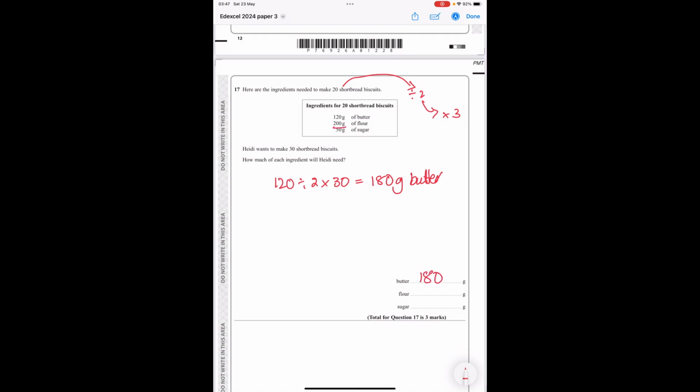For the flour, it's going to be 200 divided by 2 times 3, which gives me 300. And for the sugar, it's going to be 50 divided by 2 times 3, which gives me 75 grams.